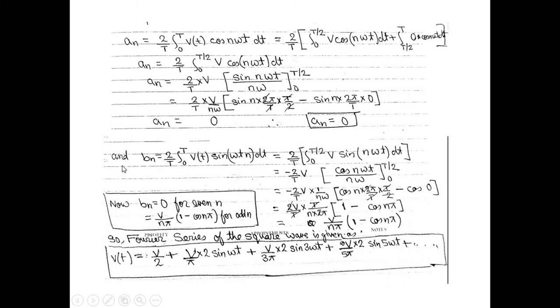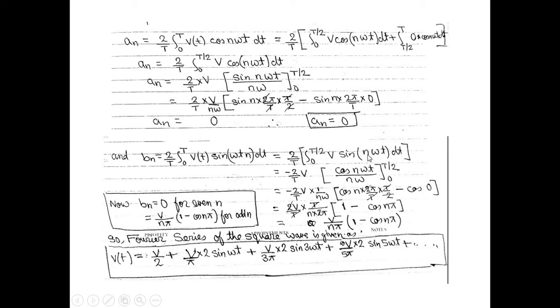Next we have to find bn. For bn, first of all we have to write the equation, and it will be 1 divided by half of the time period, meaning 1 by T by 2. So this 2 goes into the numerator and it becomes 2 by T, times the integral from 0 to T of v(t) sine omega t dt. We have to integrate this function. Again we have to split it into 0 to T by 2 and T by 2 to T. The T by 2 to T part will give zero, so we just have to solve the integration from 0 to T by 2.